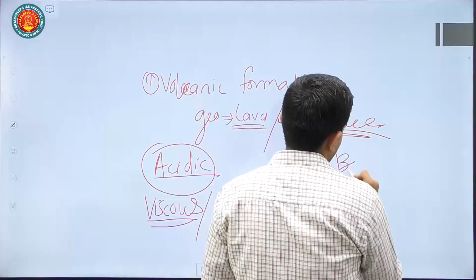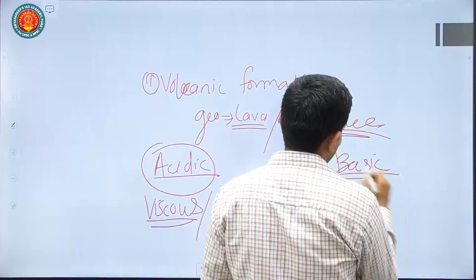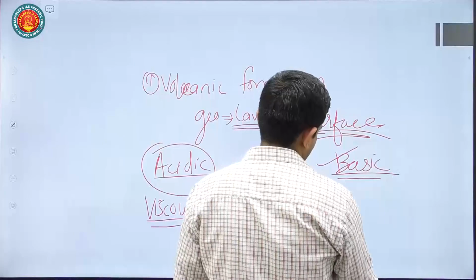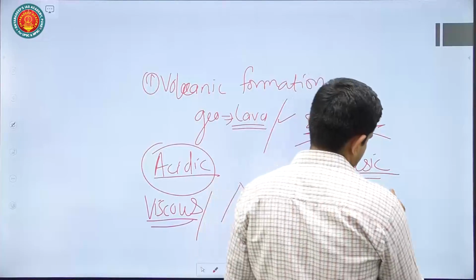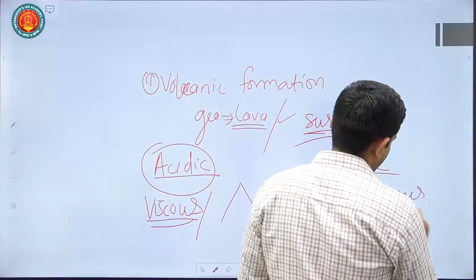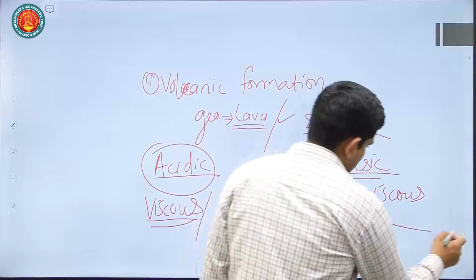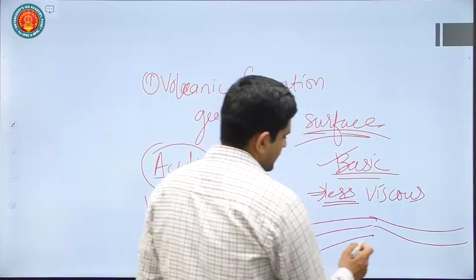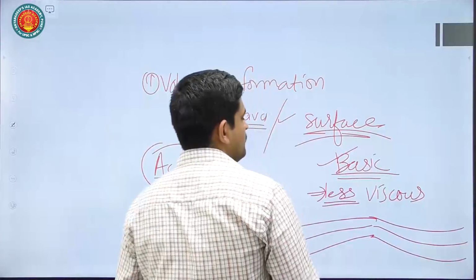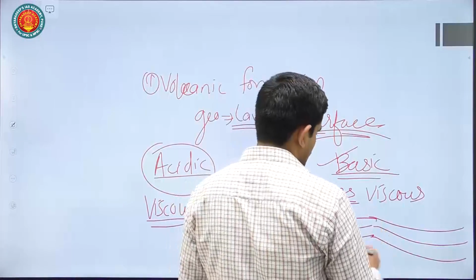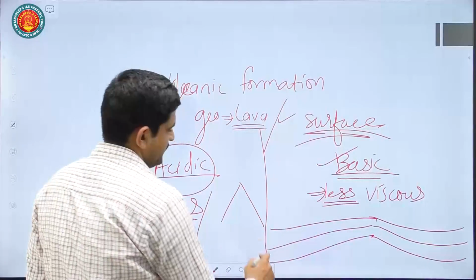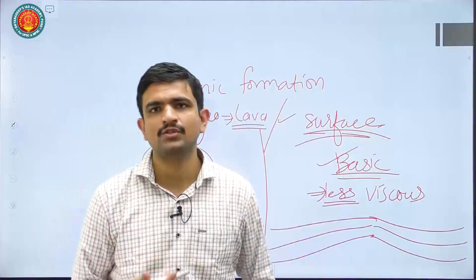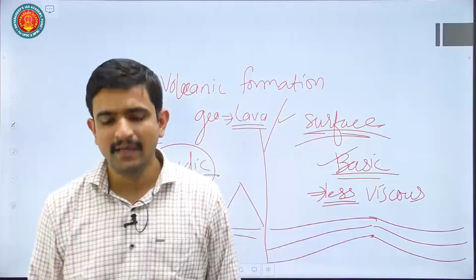In the basic lava, which is the Deccan Trap kind of volcano, you will find the material is less viscous, and therefore it can freely flow on the ground, and hence it will form such traps or layer to layer formations, which will not have too much of a huge slope. So you can mention that based upon the volcanic eruptions, there are two types, acidic and basic.